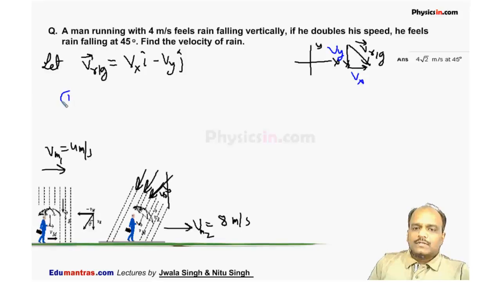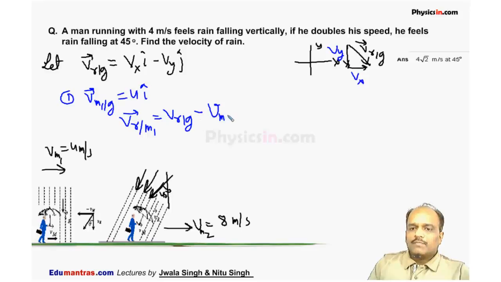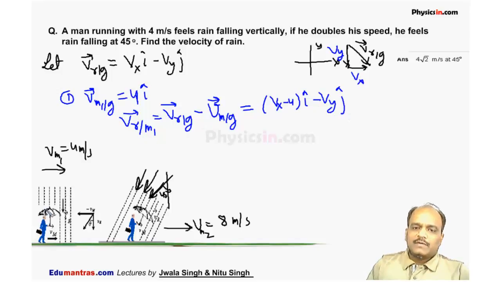In the first case, the velocity of man with respect to ground is 4 i cap. So the velocity of rain as seen by the man in the first case is the velocity of rain with respect to ground minus the velocity of man with respect to ground. We know the velocity of rain with respect to ground is Vx i cap minus Vy j cap, and the velocity of man with respect to ground is 4 i cap. So it comes out to be (Vx minus 4) i cap minus Vy j cap. This is the velocity of the rain as seen by this man in the first situation.